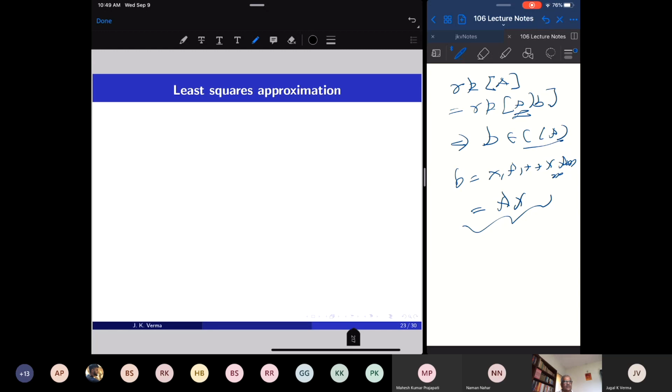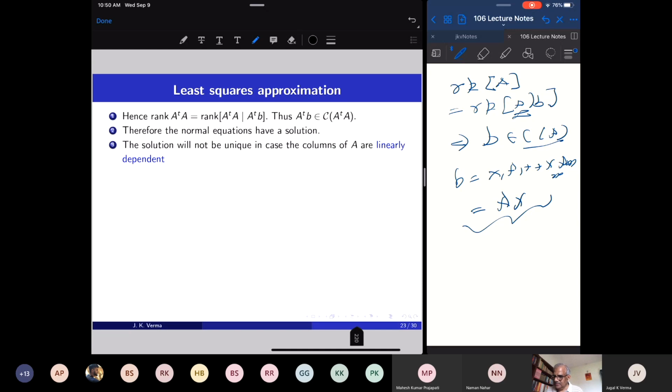Data fitting ultimately is derived from the idea of projection. The idea of projecting a vector in a subspace gives us the best vector in that subspace, and this idea has numerous applications. So I will show you two applications of this idea to data fitting. Data fitting is done by many methods. Least square approximation is one of the favorite methods.